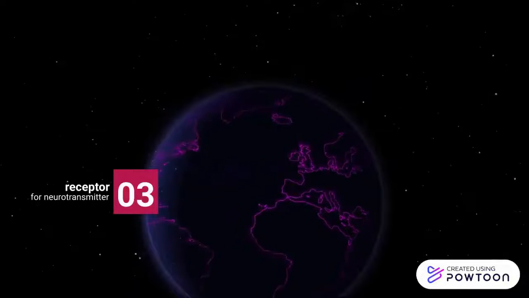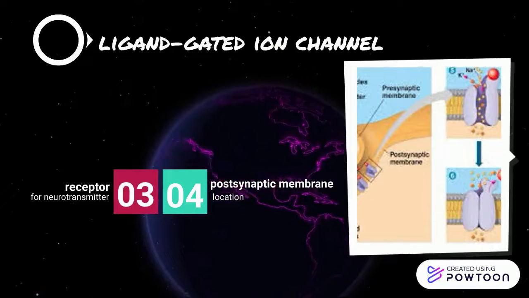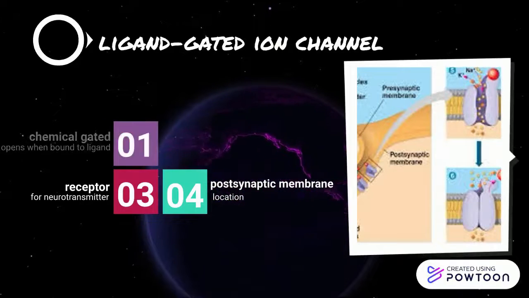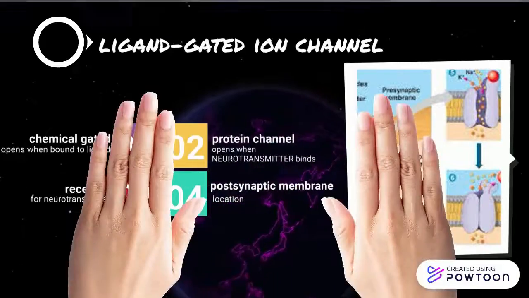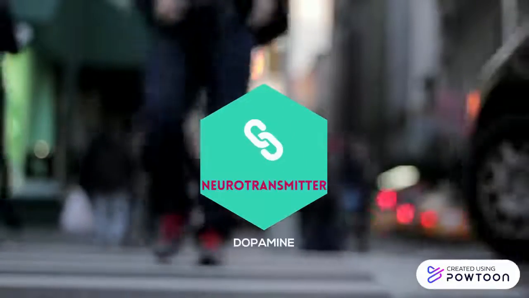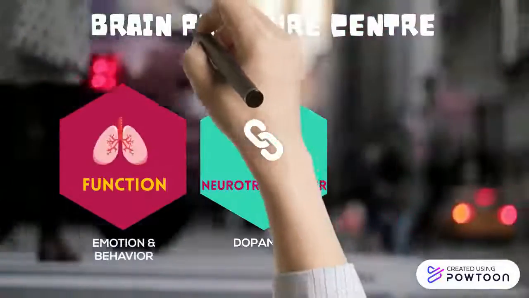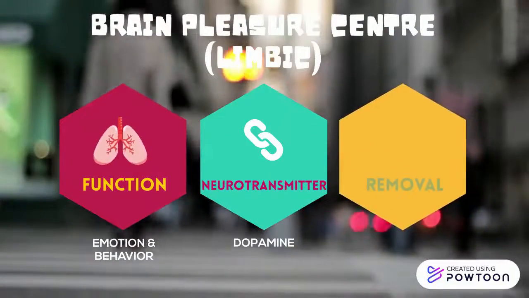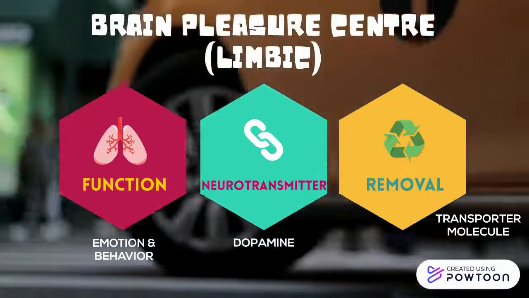The receptor for neurotransmitter found on the postsynaptic membrane is situated on a ligand-gated ion channel. It's a chemical-gated protein channel that opens when neurotransmitter binds. Neurotransmitters like dopamine work specifically on the brain's pleasure center called the limbic system. It controls emotion and behavior in humans but must be removed with the help of transporter molecules.